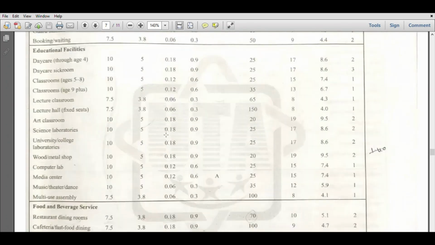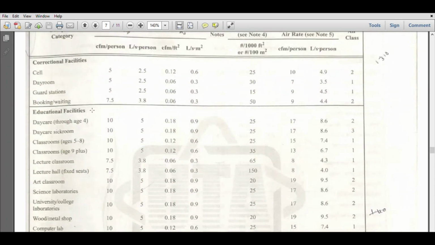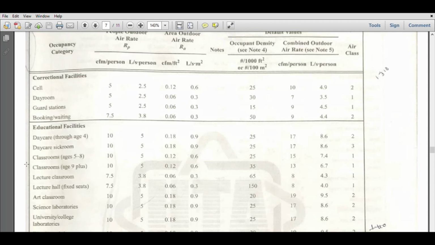Sorry, guys. So our area is a classroom for children from age 5 to 8. So we have to take CFM per person is 10 and CFM per square feet is 0.2. Okay. If suppose it is a lecture classroom, we have to take 7.5 and 0.06. So ours is a classroom. The age of people is from 5 to 8 years, and CFM per person we have to take 10 and CFM per square feet we have to take 0.12.